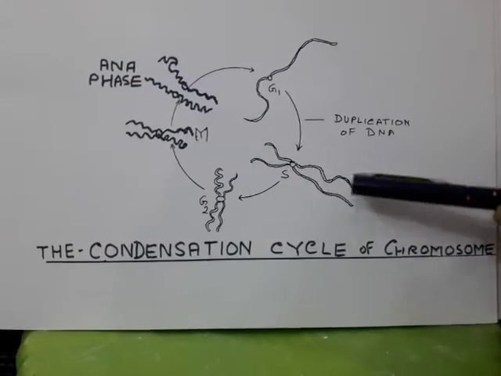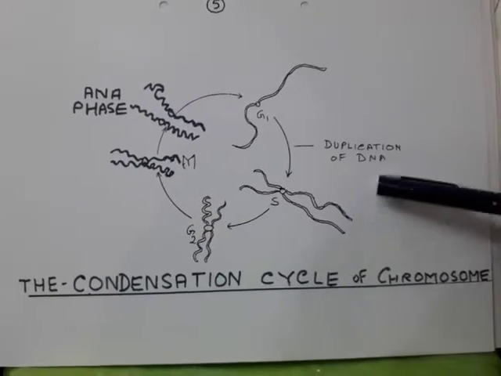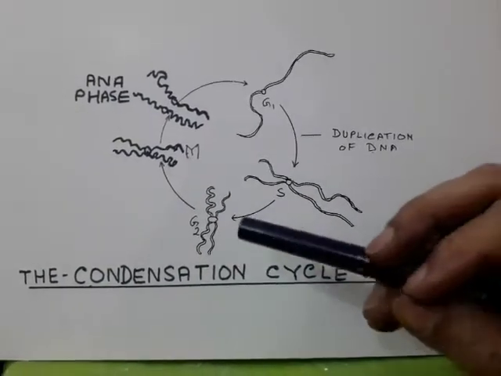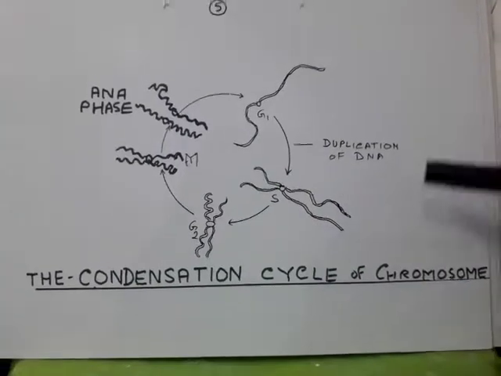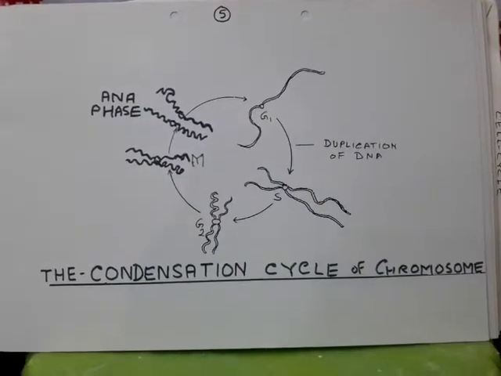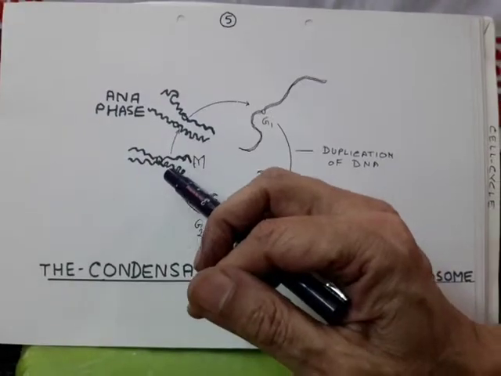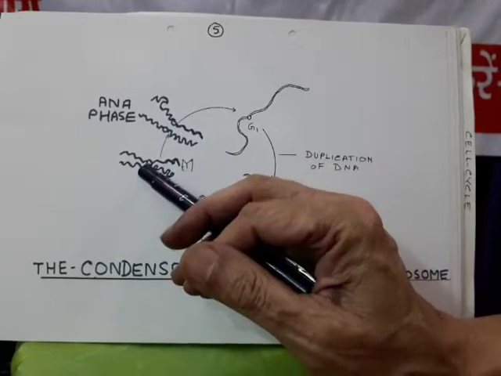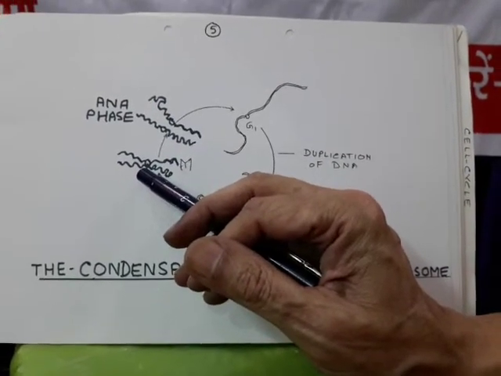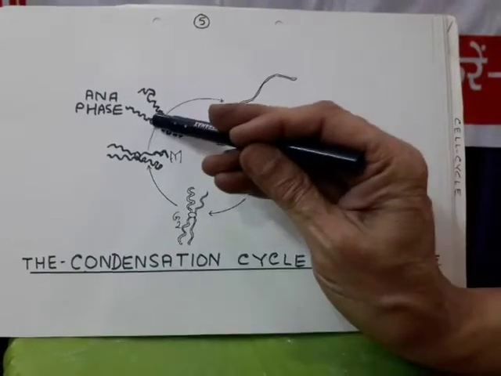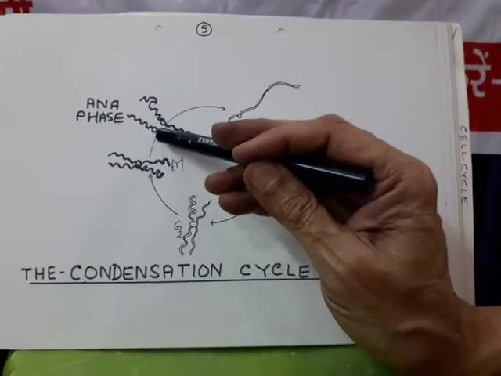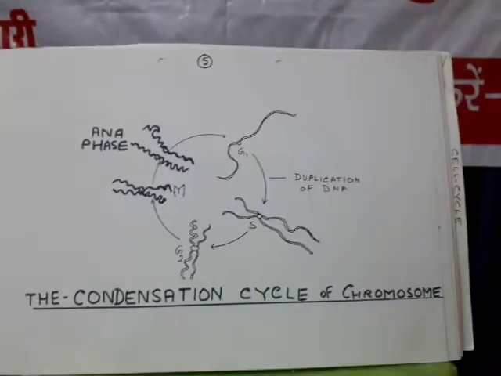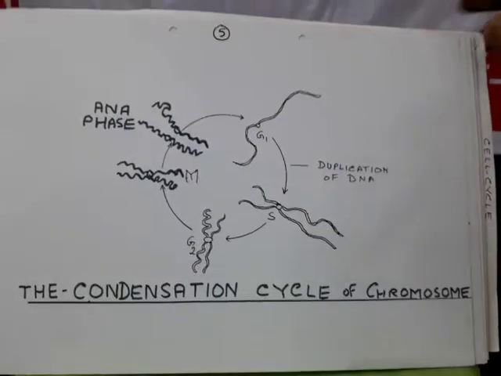Duplication of DNA takes place and it results into formation of 2 chromatids. Then these 2 chromatids get condensation. Some moisture is lost, they just become constricted. Mitotic phase starts, and during anaphase, this centromere divides. At this stage, there is one centromere. Now it divides into two centromeres. So we get two chromosomes, each having a single chromatid. So this way, there is a condensation cycle of chromosome.